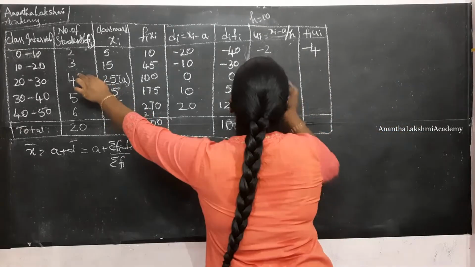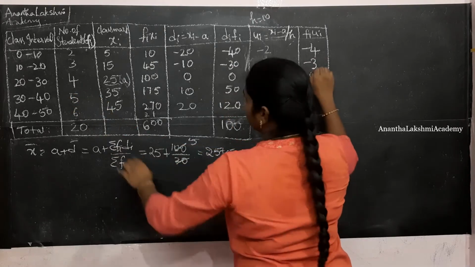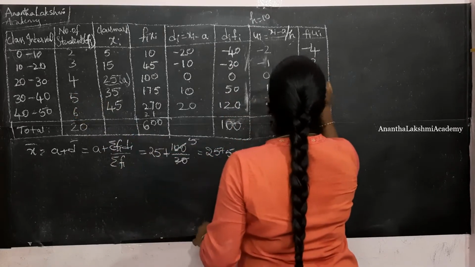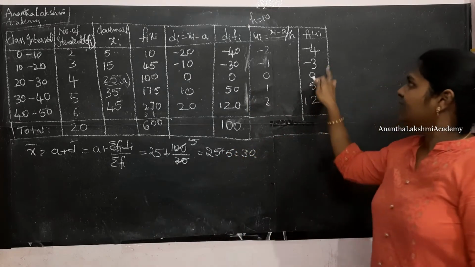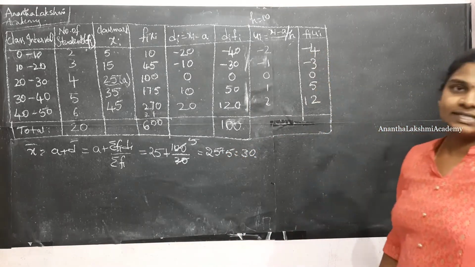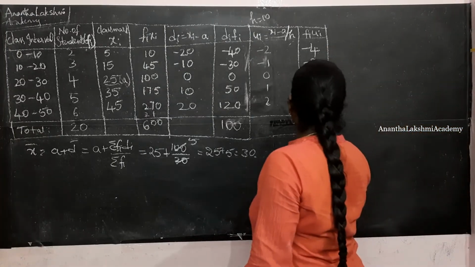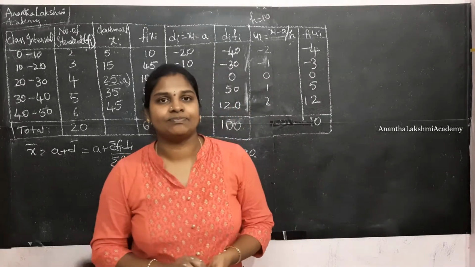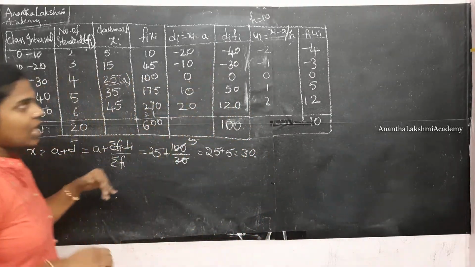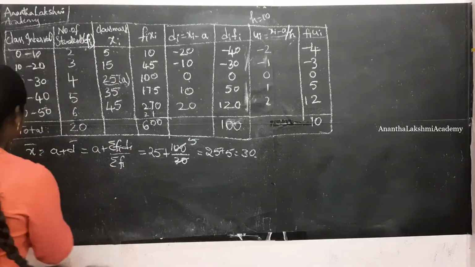Next, frequency 3 into -1 is -3. 4 into 0 is 0. 5 into 1 is 5. 6 into 2 is 12. 12 plus 5 is 17. -4 minus 3 is -7. So this becomes 17 minus 7, which is nothing but 10, isn't it? So let's figure out how we calculate it using the step deviation method.